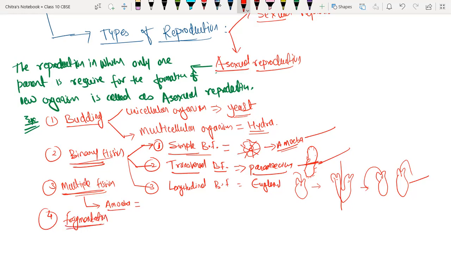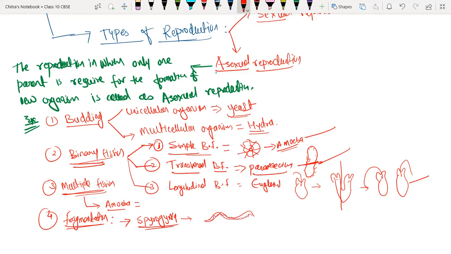Fragmentation. Fragmentation takes place in Spirogyra. We know Spirogyra has a body like a green, thread-like structure, like this.